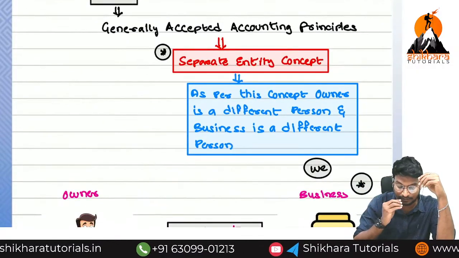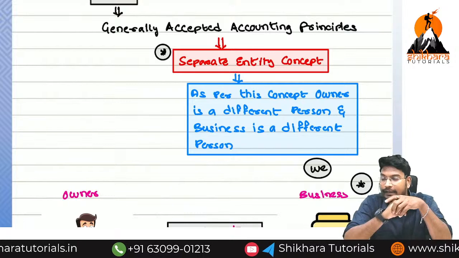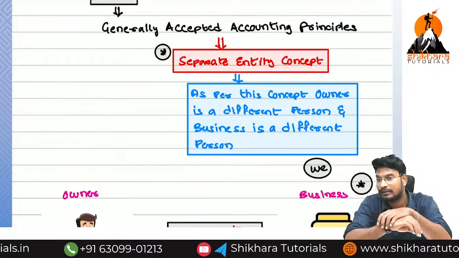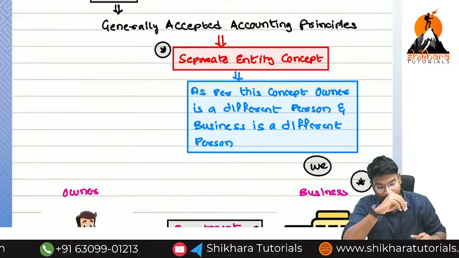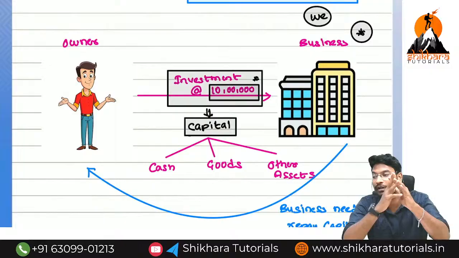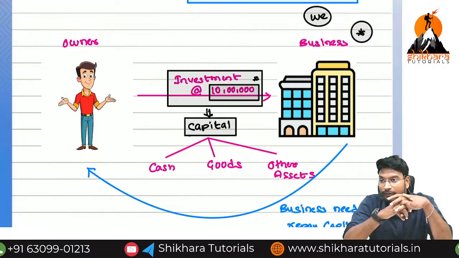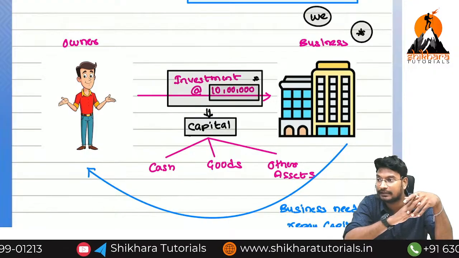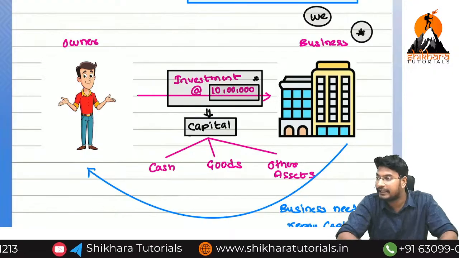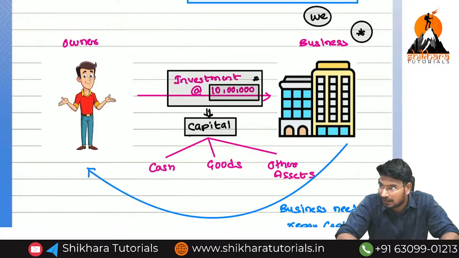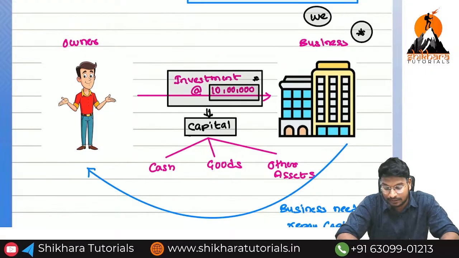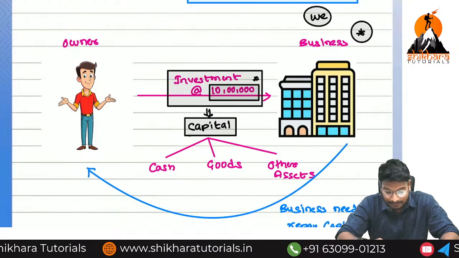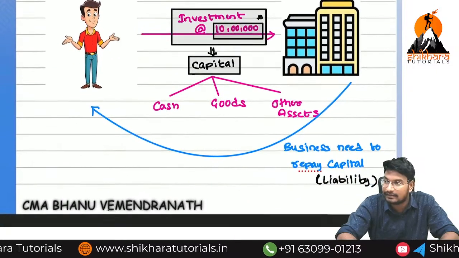One of the principles is called separate legal entity. What is the meaning of separate legal entity? The owner is a different person and the business is a different person. We have to think from the point of view of the business owner, and we have to think from the point of view of the business. So here, any investment made by the owner into the business is called capital. We need to repay capital to the owner or proprietor, as we can call it. Any obligation to repay from the point of view of the business is called a liability. For that reason, capital is called a liability.